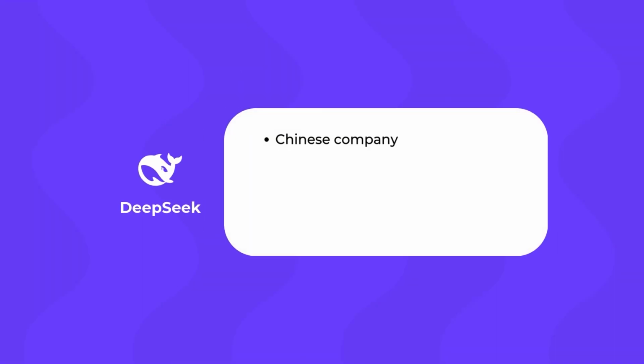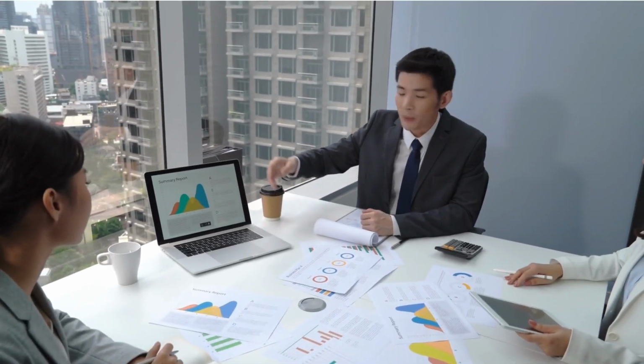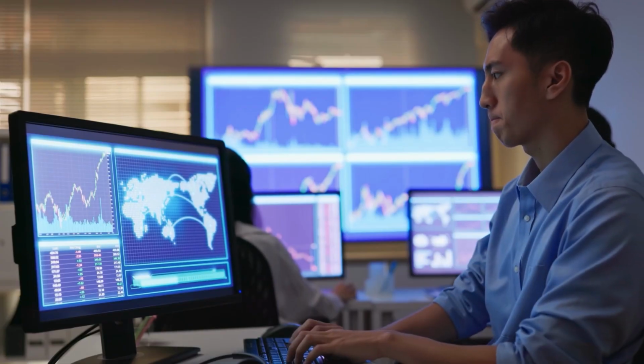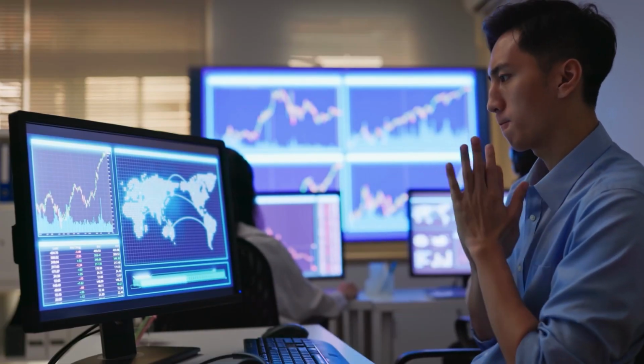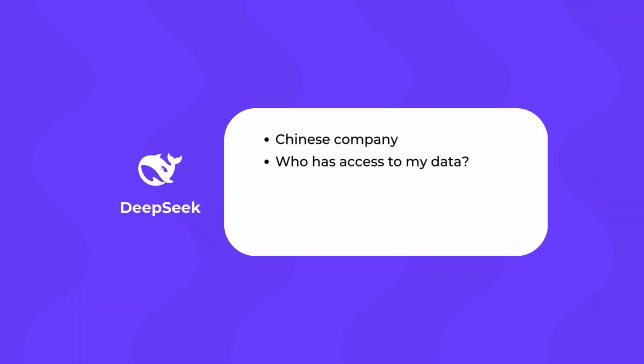So the question here is, how safe do you feel using the tool? Let's start with DeepSeek. DeepSeek comes from a Chinese company, and companies in China have to abide by certain rules. And one of these rules is that Chinese companies have to pass over any data that the Chinese government might ask them to provide, including user data. So that is controversial, of course, and it means we don't know for sure who can actually access your DeepSeek conversations, the data you provide.